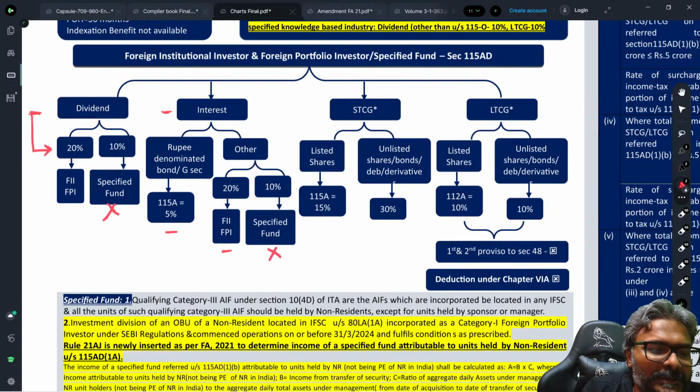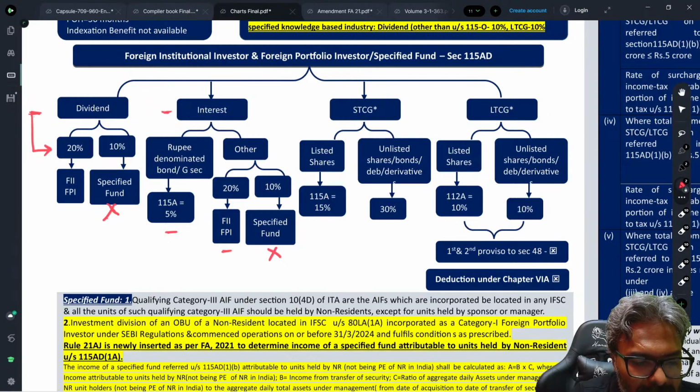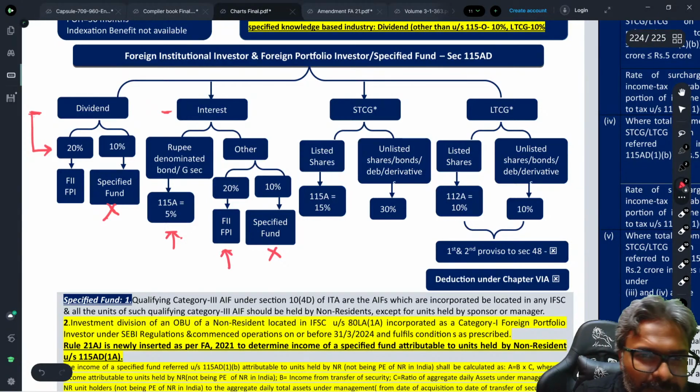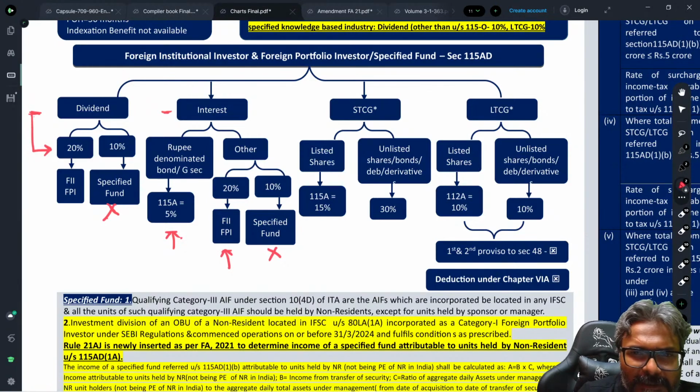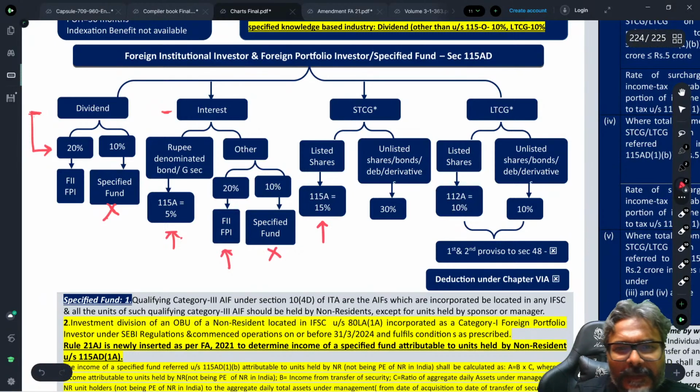The rate would be 20%, and that is what has been shown to all of you over here. So this is at 5% and this is at 20%. Clear with this one? Short-term capital gain, again, look into the special provision. And what is a special provision, students? The special provision is 15% rate.